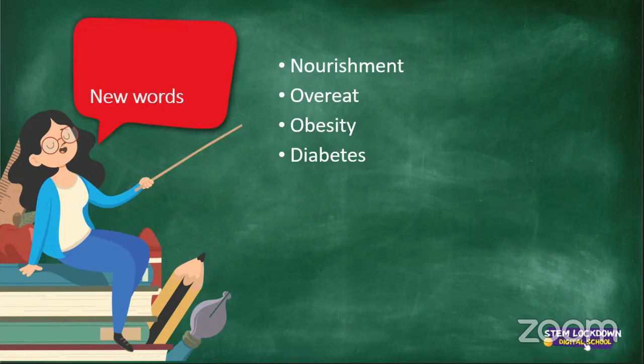All right, Ndovu says a disease which results from high levels of sugar in the blood. I'm assuming you're talking about diabetes, Ndovu. JD says overeat is when you eat too much food. Hundreds, hundreds, hundreds. All right, so these are your new words for today's lesson, which we're going to discuss tomorrow because it is going to be your homework. All right, moving on to the next slide.